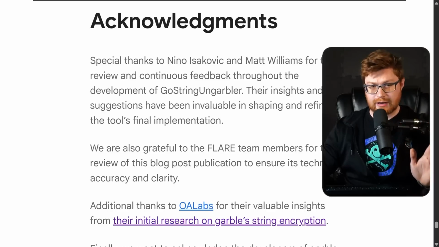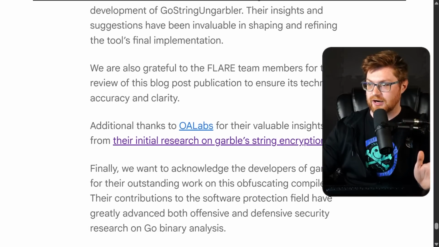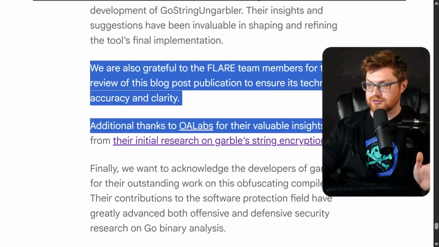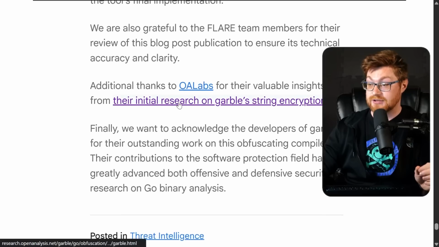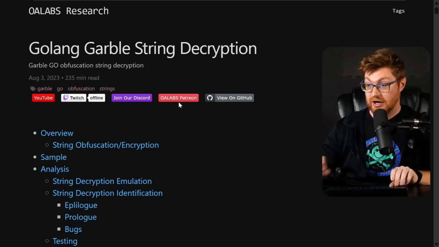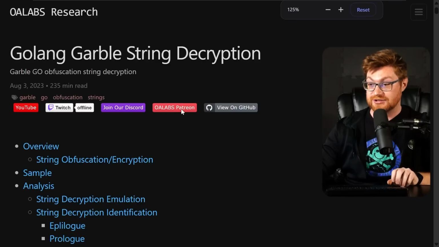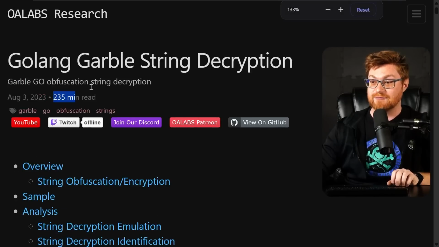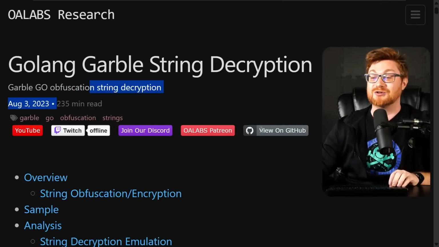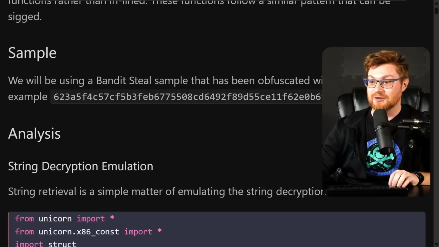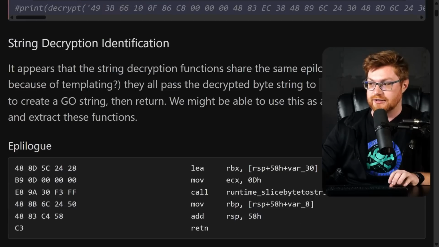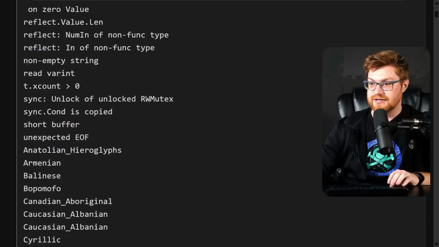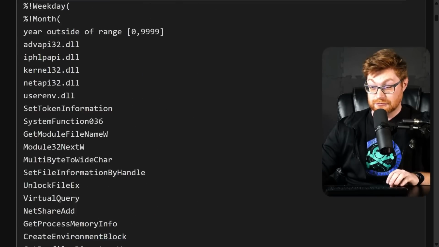Last couple of things I want to ramble about. Big shout out, big thanks to the folks that were able to add to a lot of the development of GoString Ungarbler, and a big shout out to OALabs, or Open Analysis Live, Open Analysis Labs. They had some humongous, ginormous document on Golang garble string decryption. This is a 235-minute read, so I'm not gonna do that for the video, but looking through all this, I think a lot of it, if you are trying to scroll down, gets into some of the code that they're cutting up, and a lot of the strings in the mix here, which is a lot of the dump.